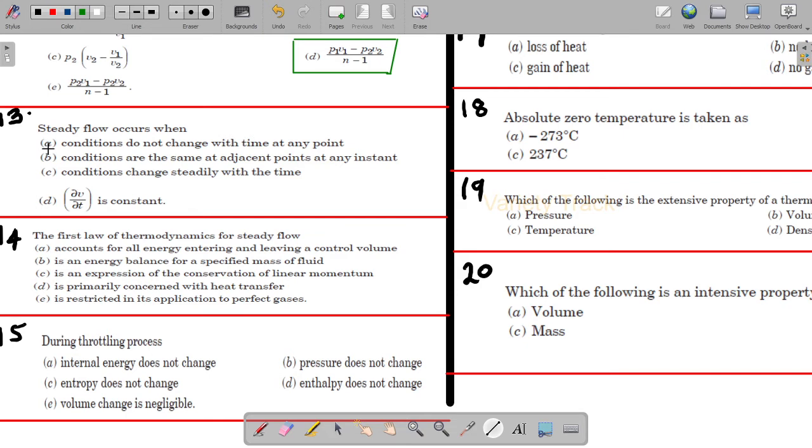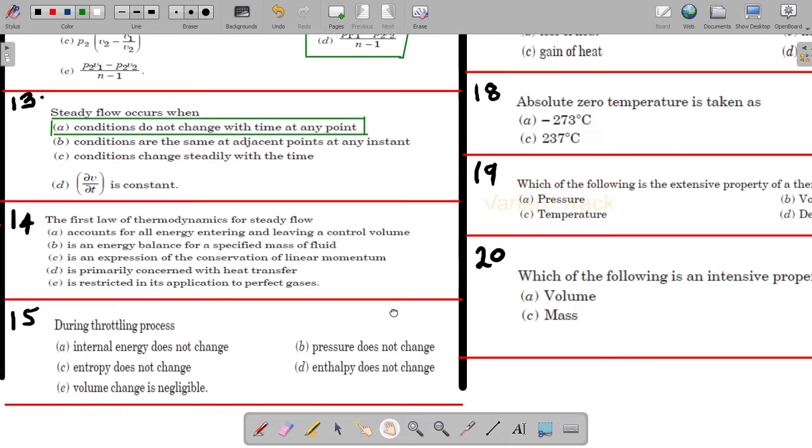So the first one is correct: conditions do not change with time at any point. So this is the correct answer.